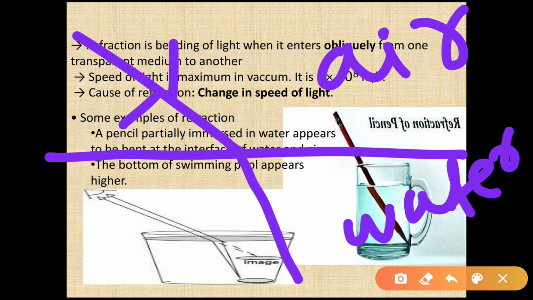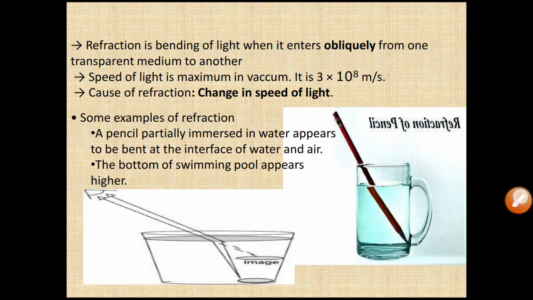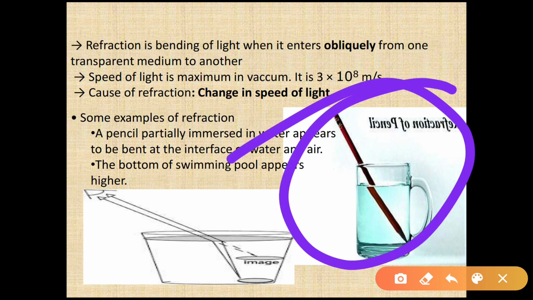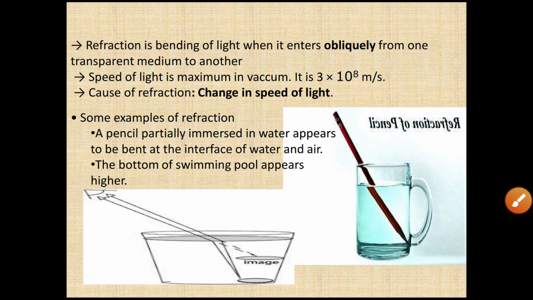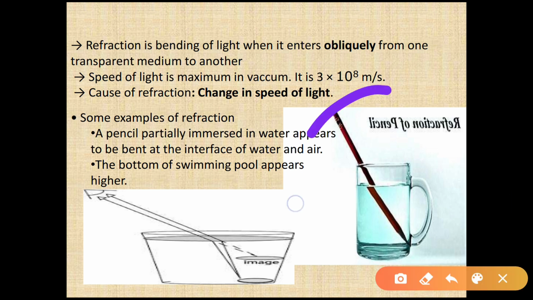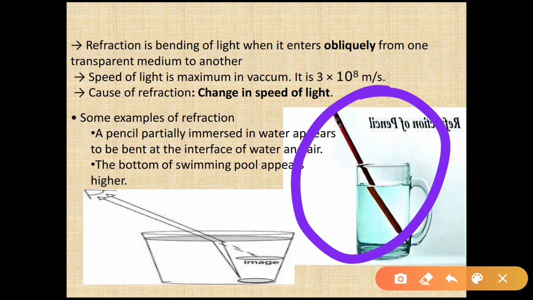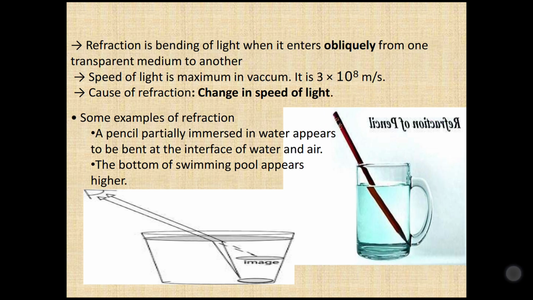This bending of light and this change in the velocity of light when it is passing from one transparent medium to another transparent medium is known as refraction of light. Here are some examples which you see in our day-to-day life. Here the pencil appears bent. You can do it by yourself also at your home. If you place the pencil obliquely in a glass filled with water, you will find that the pencil appears to be broken. But when you remove the pencil from the glass, you will find that the pencil is not broken.